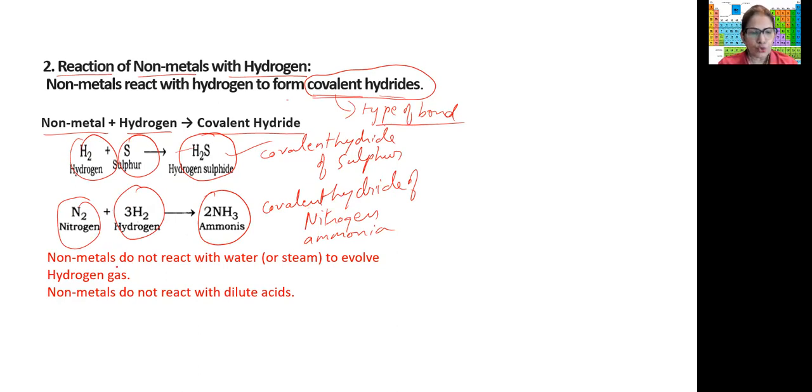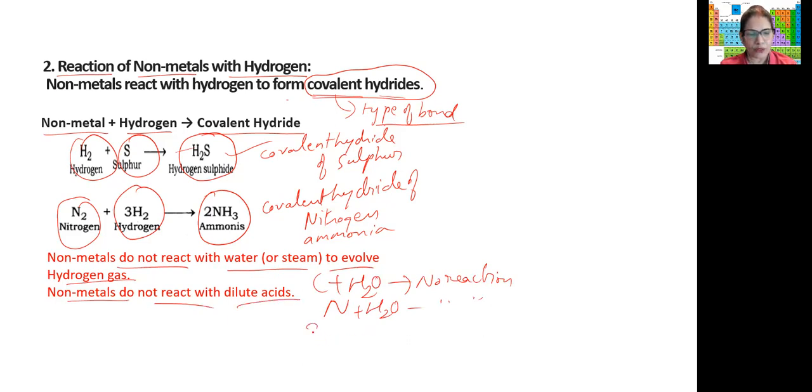Now, non-metals do not react with water or steam to evolve hydrogen gas. So you do not have any reaction like carbon plus water. No reaction. Nitrogen plus water. No reaction. Sulfur plus water. No reaction. Similarly, non-metals do not react with dilute acids also. So if you have sulfur plus HCl, there is no reaction. They do not react, whether it is dilute or concentrated. Okay, so non-metals do not react with water or acids.